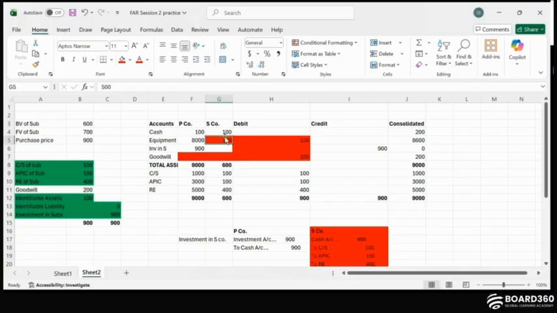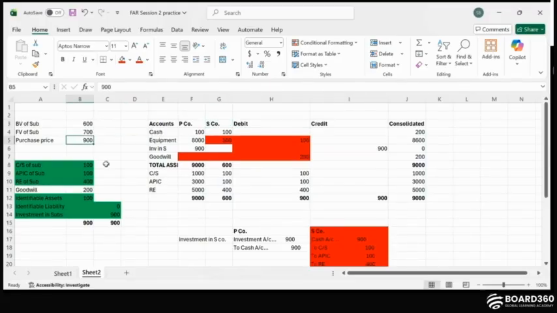So the fair market value means if you want to sell the whole of your shares in the market, you will get 700, right? However, this parent company, P company, bought this S company's shares, worth 700 in the market and 600 in the books, for $900. Okay.